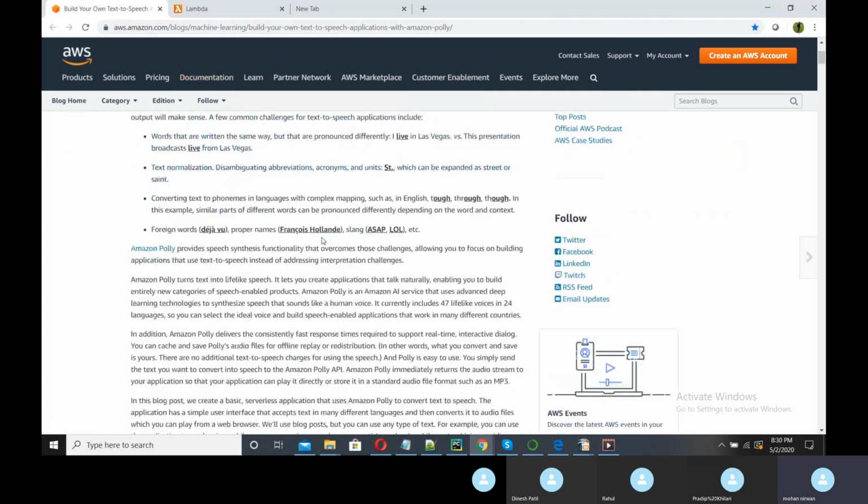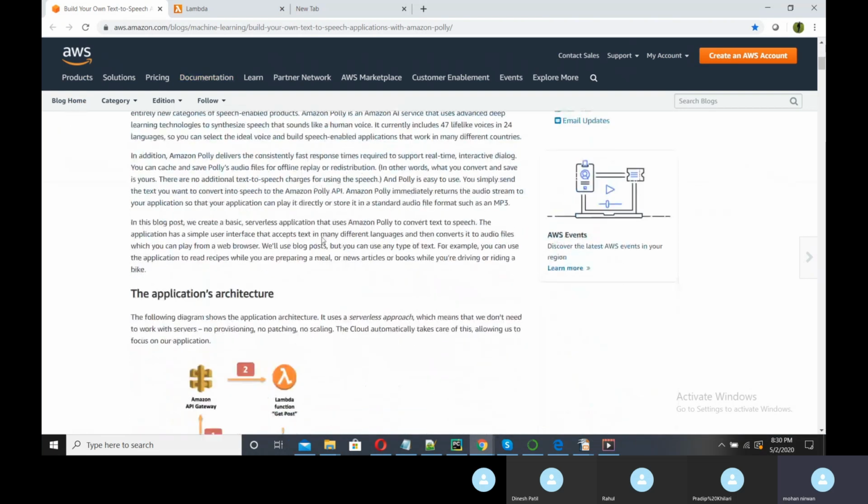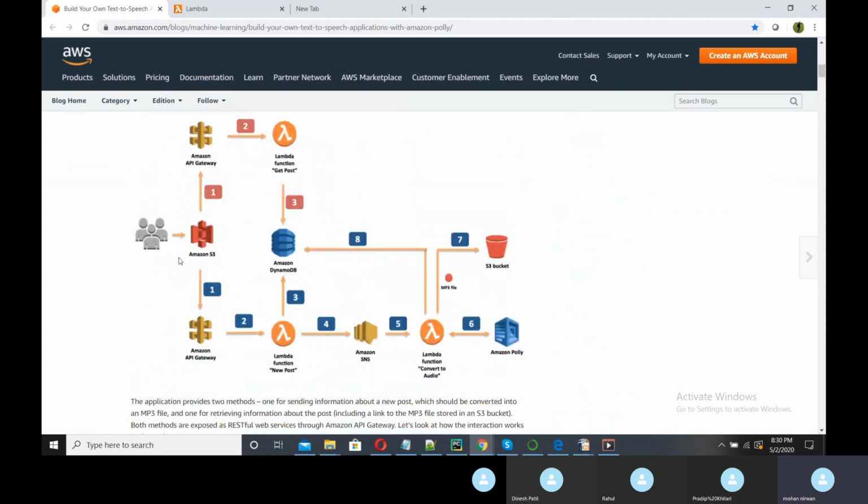Okay, so our example is like this. This is basically the architecture of this particular example. There will be an Amazon S3 bucket. There will be one front end, and we will host our website in S3. There will be one HTML page on which we are typing some text.